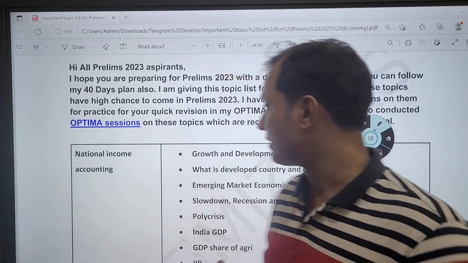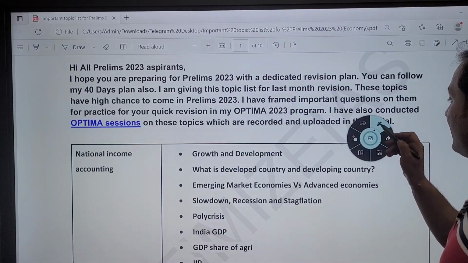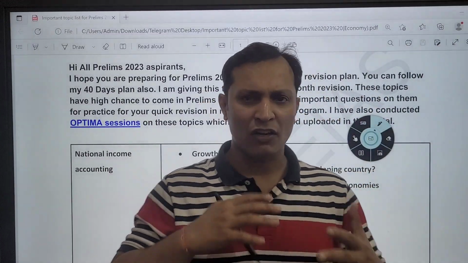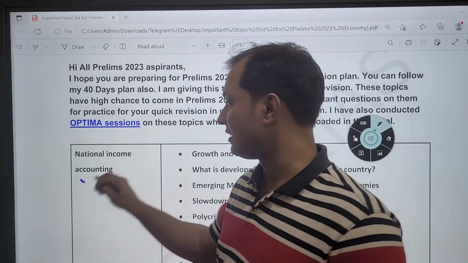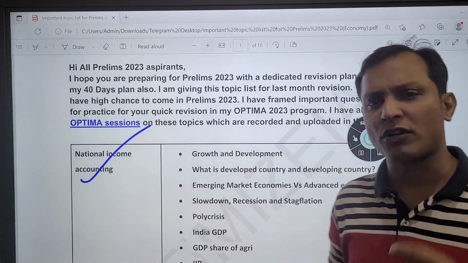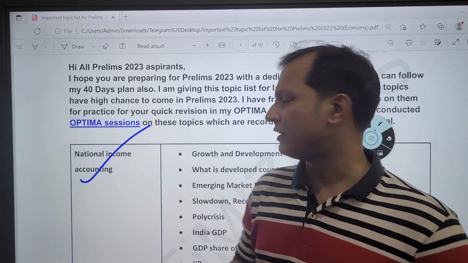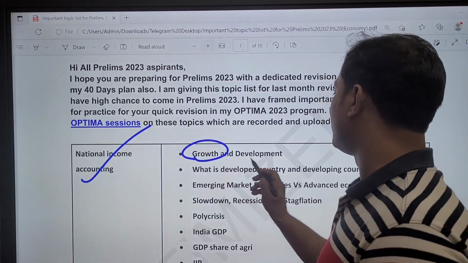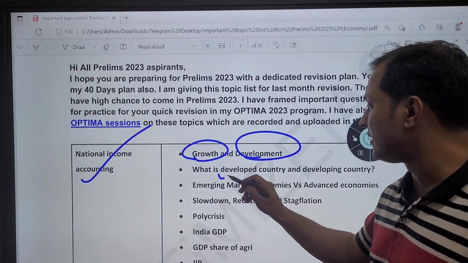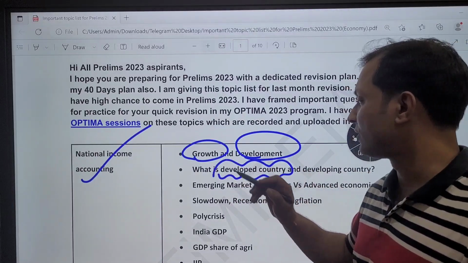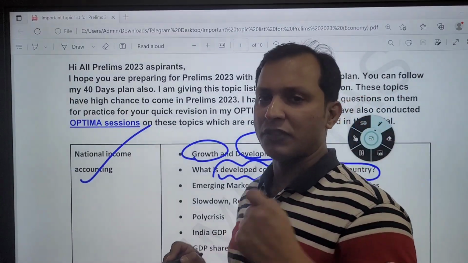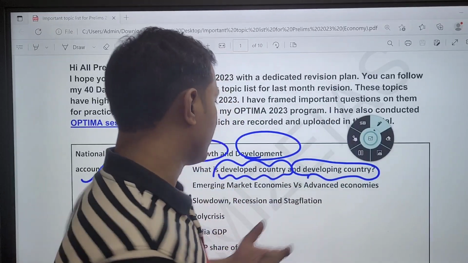So guys, let's begin. Guys, what I have done is that I have divided the economy section into around 5 to 6 sections, starting from national income accounting. So guys, the very first topic which is very important in the UPSC Prelims 2023 is the topic of growth and development. Here you may be asked, what is the definition of developed country, or developing country? What are the features of developed countries? What are the features of developing country? They can ask you this.